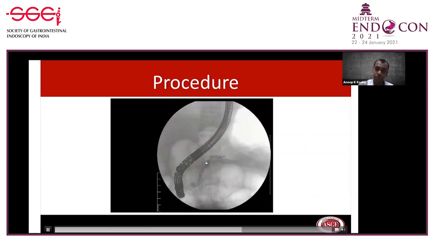Actually, this wire should have gone straight up the stomach, esophagus and out. Instead of that, it is looping here. The scope has looped, it has looped over the scope and is going up like this. I will come into detail about this just a moment later.